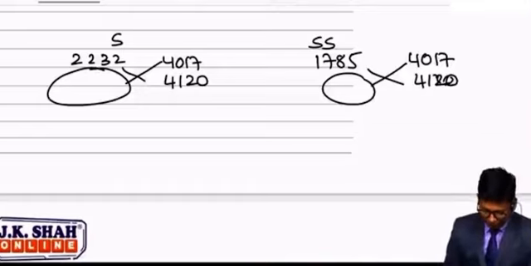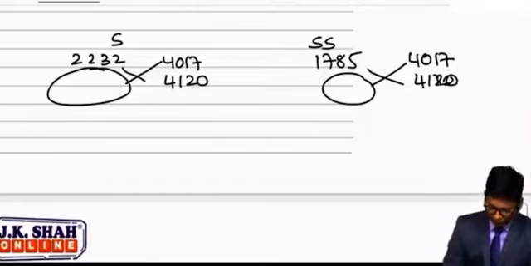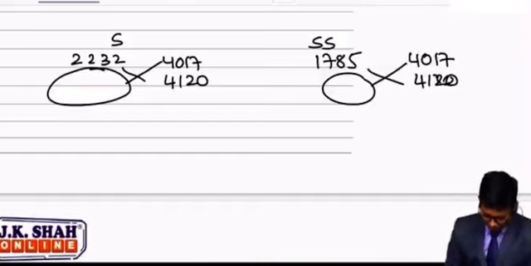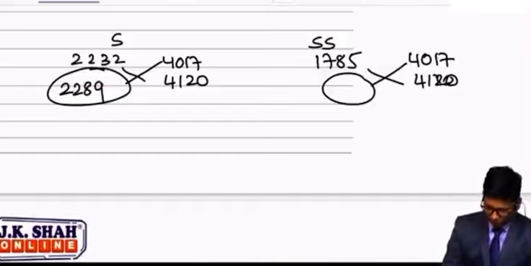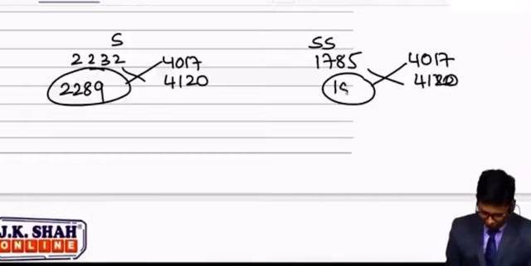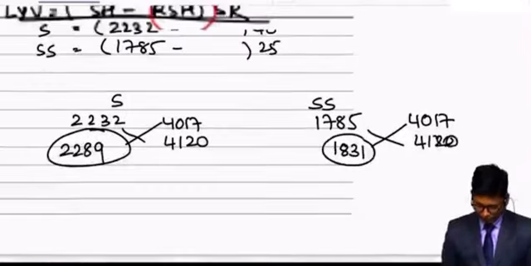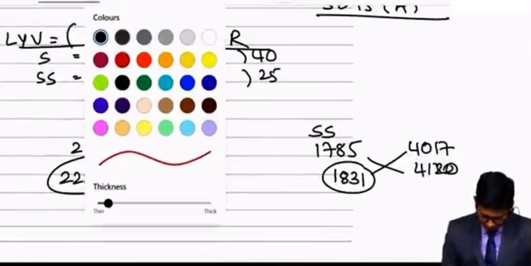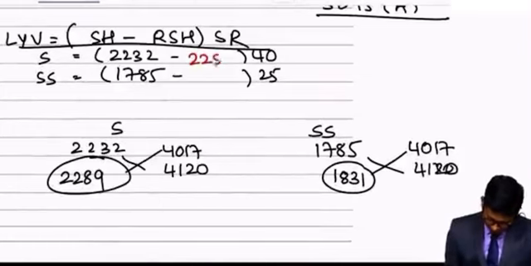Is it 2232 into 4120 divided by 4017? 2289. 4120 into 1785 divided by 4017 is equal to 1831. So these are the hours which you need to substitute here: 2289, 1831.